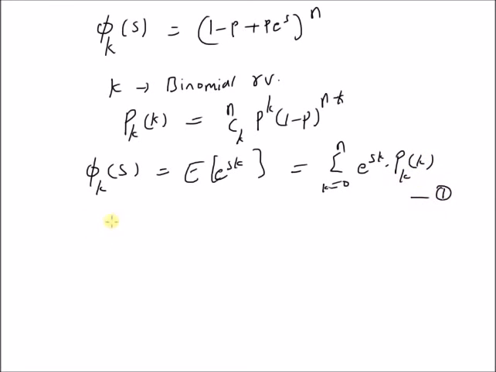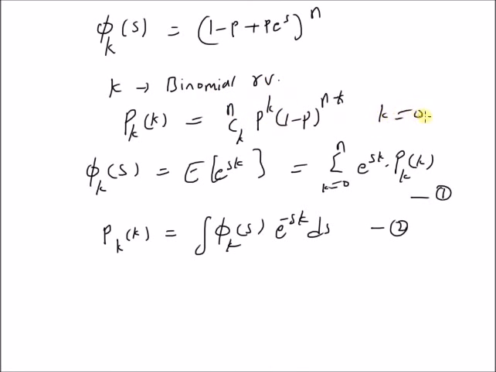Now we want to use the Laplace transform pair relation between the PMF and the moment generating function. That is, p k of k should be equal to integral phi k of s e power minus s k ds, ignoring any normalizing constant. So this is just like inverse Laplace transform of the moment generating function. Now by using this relation, we want to derive the PMF of a binomial random variable. Of course, the k values are from 0 to n, and the PMF is 0 for all the other values of k.